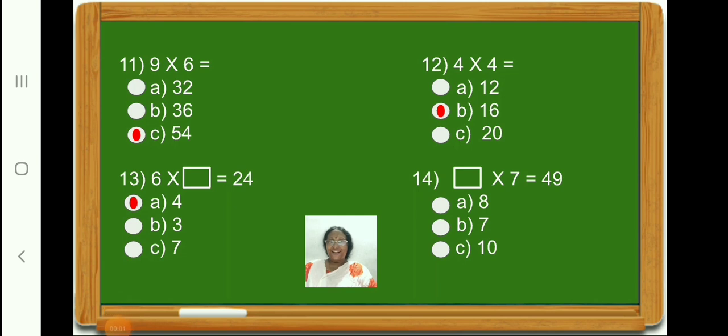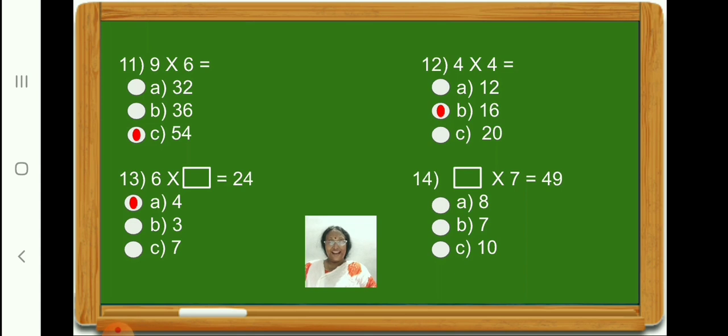Children, now let us do question number 14. Children, look at the question properly. Okay, here children, what number will you multiply with 7 to get 49? So here children, we will say the table of 7.